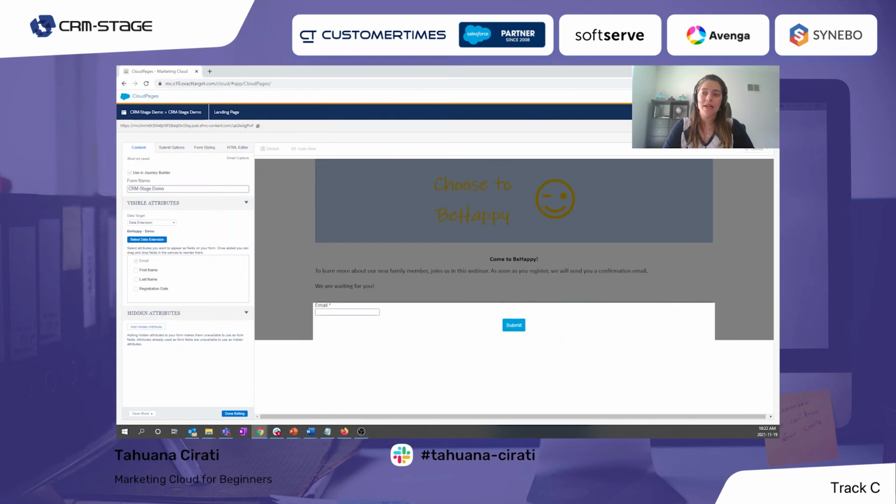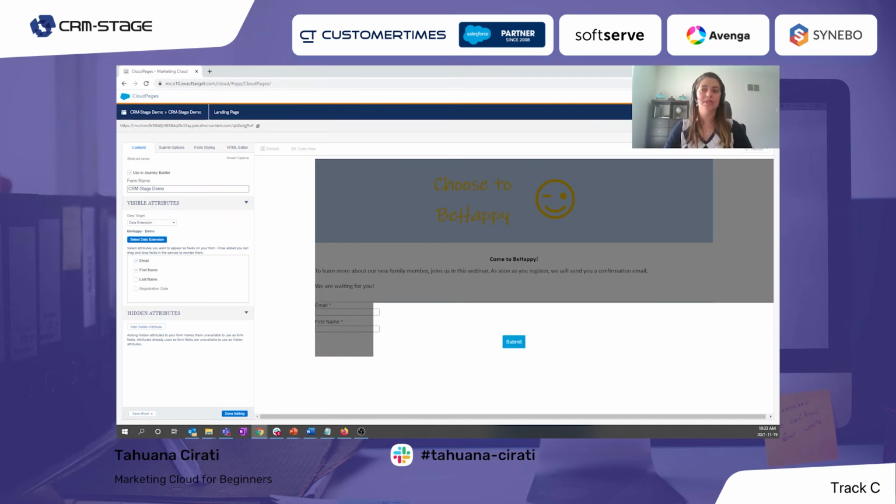So when I select a field, and here are the hidden fields. So let's say that I selected only the email address. So the email address is here. And then the hidden fields, we have all the remaining fields. So we can see here first name, last name, and registration date. As soon as I check the first name as a visible field, this field cannot be hidden anymore. So it disappears from this list. So basically, I want these three fields available in the form. And I don't need hidden fields here.